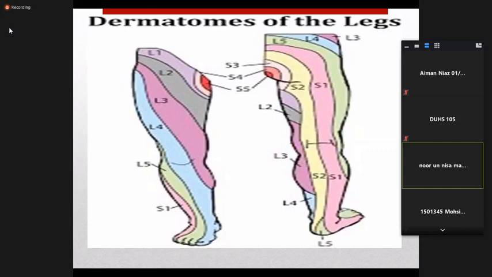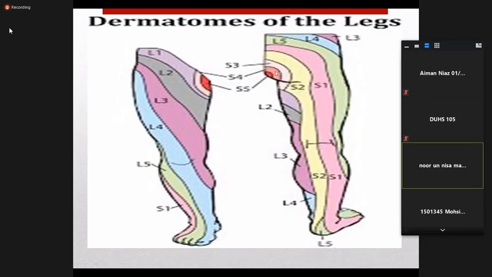When you know the dermatomal supply, if there is loss of sensation at the knee, then you have to know that L4 and L5 are involved. If the great toe has no sensation, it indicates that L4 is involved. If the little toe is involved, it indicates S1 fibers are affected. And if the heel has no sensation, then it indicates L5 is affected. If there is no sensation around the anal region, it indicates S5 and S4 are involved.